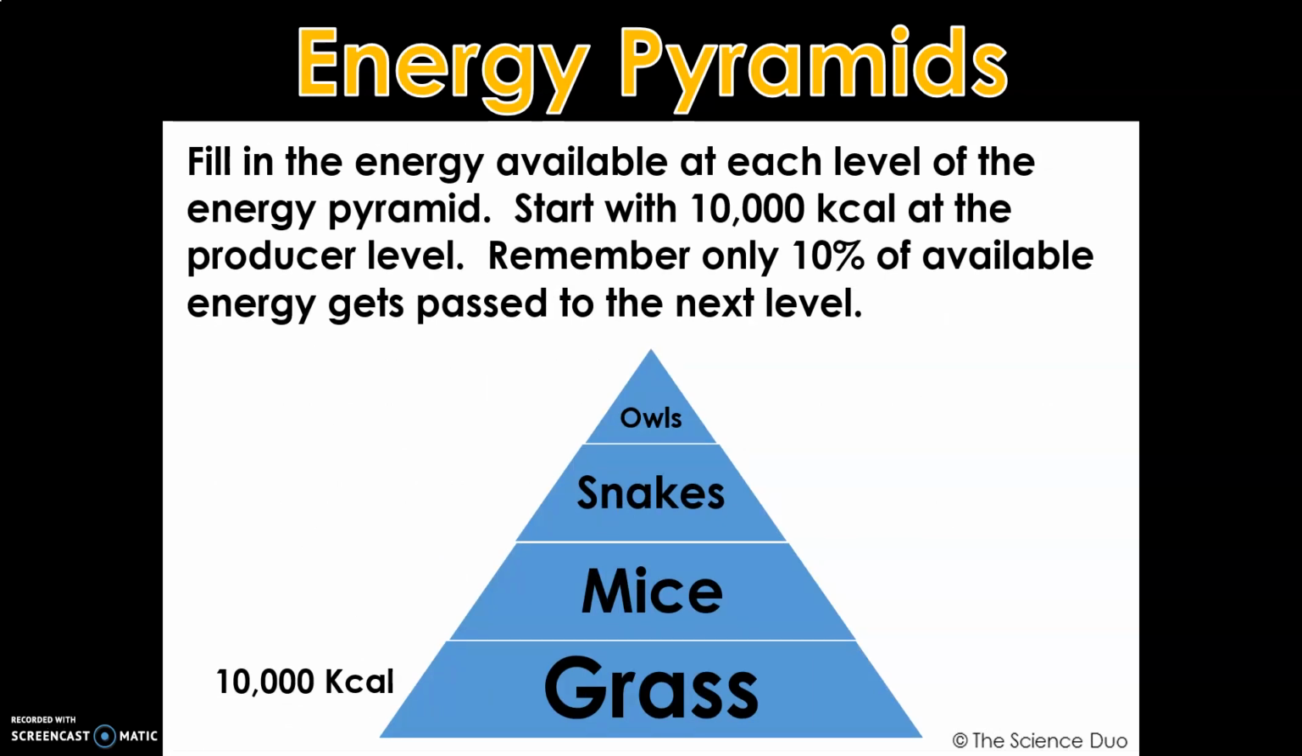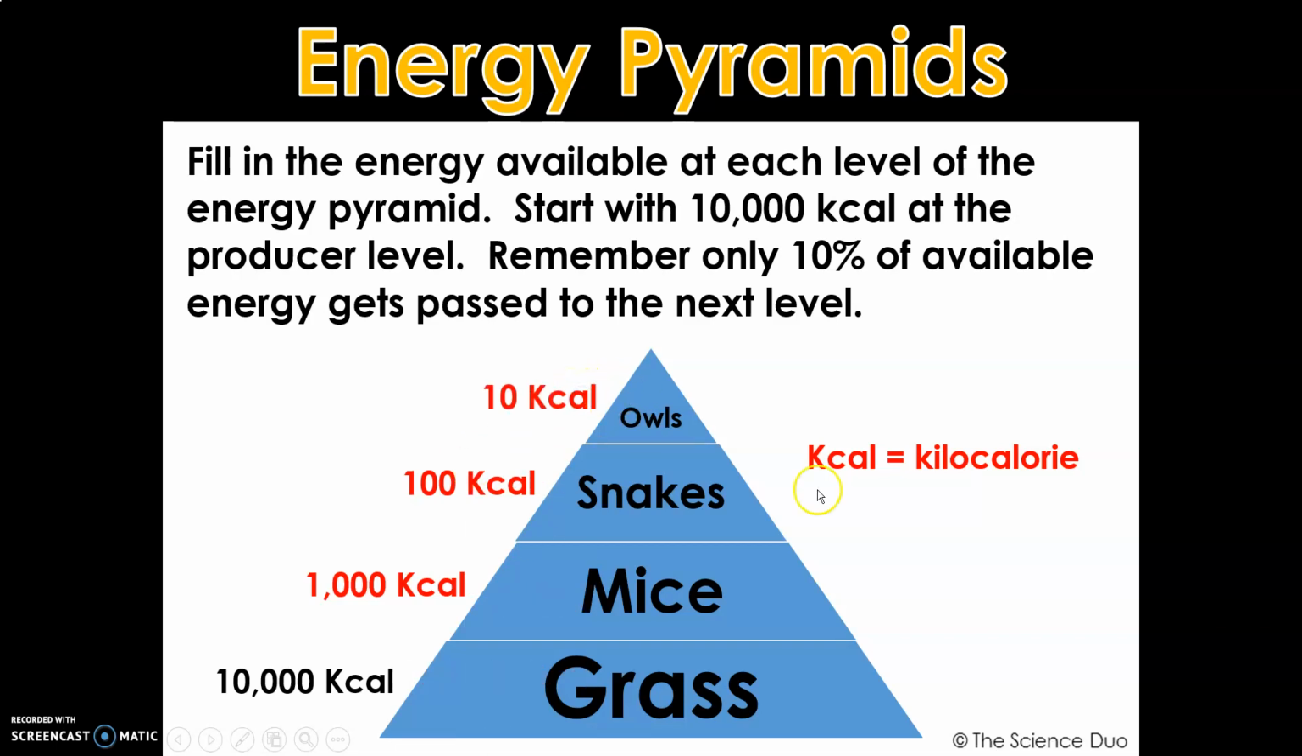Fill in the energy available at each level of the energy pyramid. We're going to start with 10,000 kilocalories at the producer level. Remember, only 10% of available energy gets passed to the next level. So if we start with 10,000 here at the producer level, 10% of that would be what? That is correct. 10% of 10,000 is 1,000. Then only 10% of the 1,000 will be passed up to the snakes. Right, that's 100. And only 10% of 100 will go to the owls. Correct, that is 10.